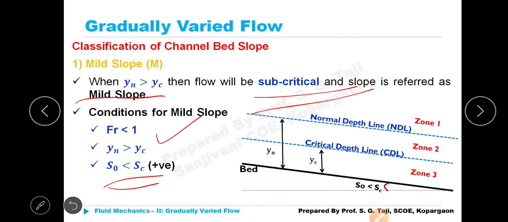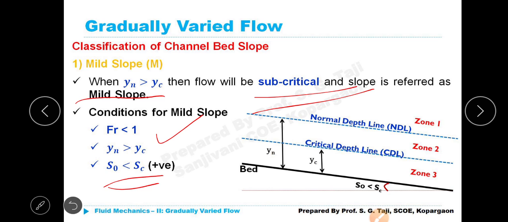That should be made very clear to your brain. Both the NDL line and CDL line are above the channel bed. NDL may be the topmost line with CDL below it, and vice versa: CDL may also be the topmost line with NDL below it.